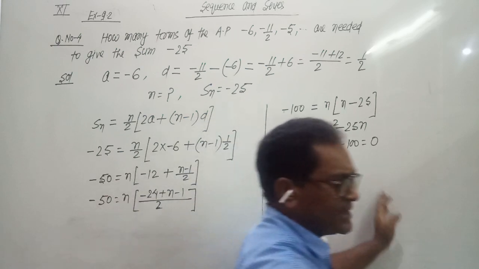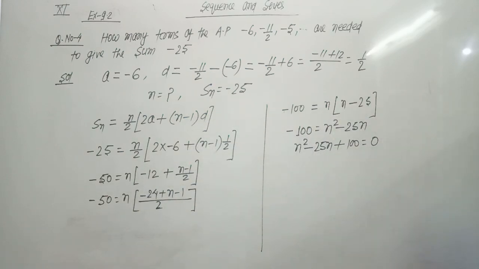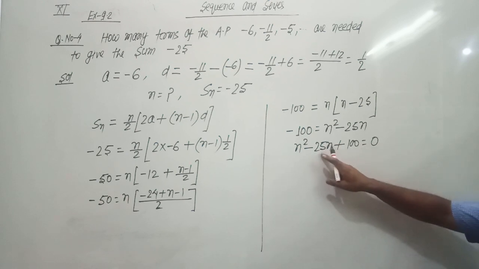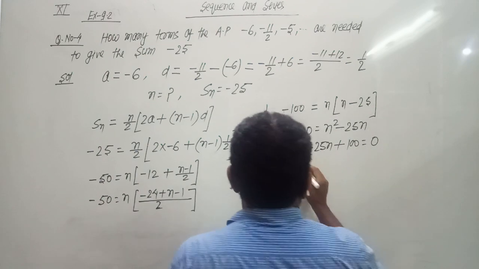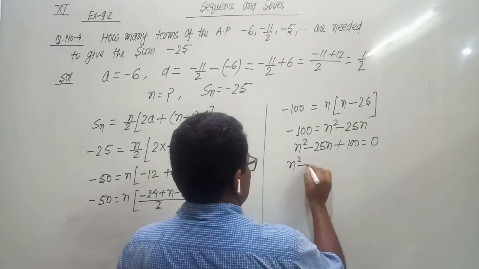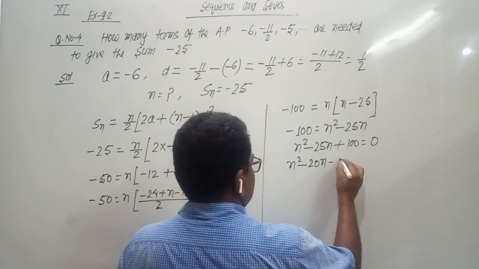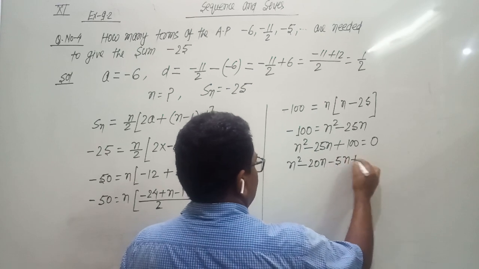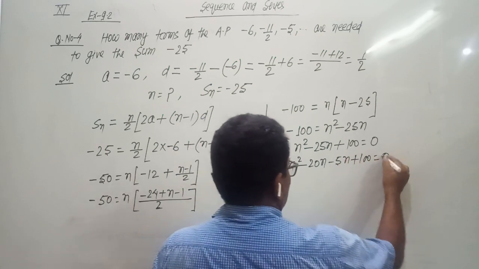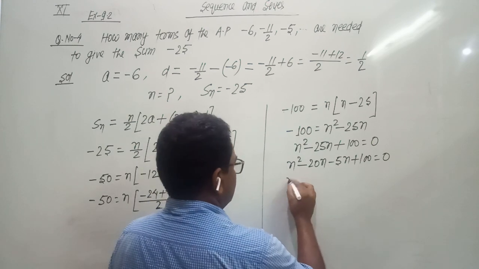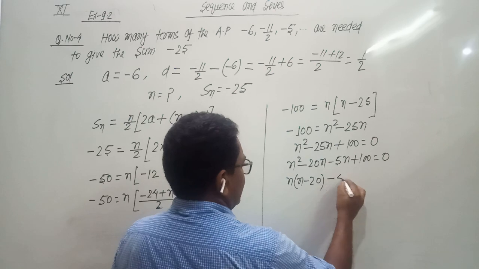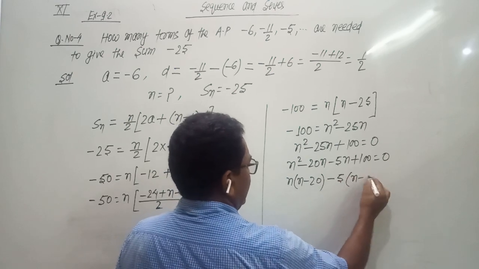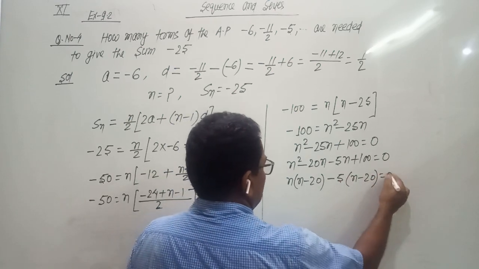We make the factors by splitting the middle term. So the factors will be minus 20 and minus 5. So n square minus 20n and minus 5n plus 100 equals 0. From the first two terms, n is common. We get n minus 20, then minus 5 is taken common, n minus 20 equals 0.